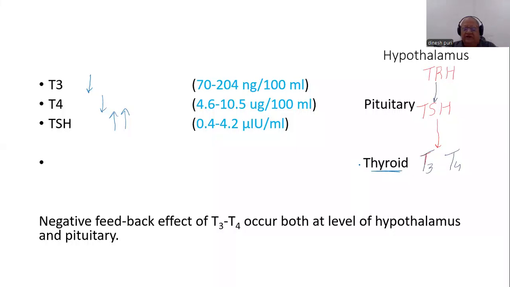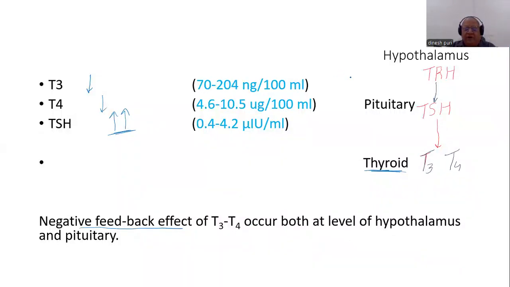So it is a case of primary hypothyroidism. Thyroid gland, primary hypothyroidism, and we explained why the TSH level was raised, because T3 and T4 exert a negative feedback effect at the